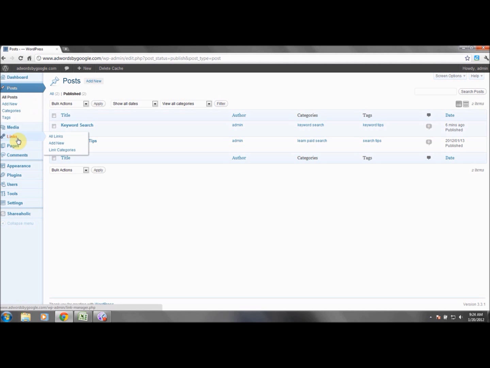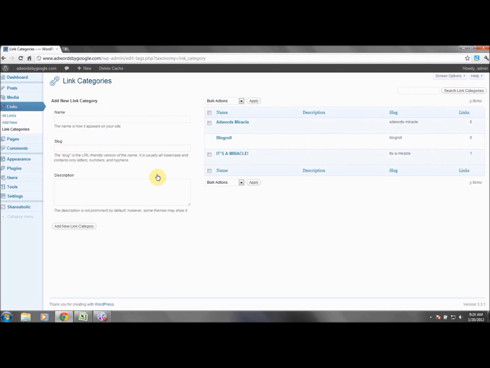We go down to links, and then there's something else called link categories, and I'm sure you've seen us here before, right? So this is another place that you can actually assign categories, but we don't do that, and this is why we will show you how to do it. We don't do this for posts, let me correct that, and pages that we aren't going to put in sidebars or somewhere special, because when you do this, it kind of locks you in to go in one direction. And when you're in web business, you have to think on the fly. It's constantly evolving. So we don't really do that.